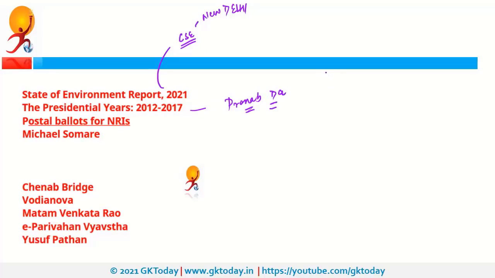Next is postal ballot for NRI. NRI are non-resident Indians. So recently Election Commission announced the elections in 5 states. That means schedule was announced. So these 5 states are Assam, Puducherry, actually this is Union Territory, Kerala, West Bengal and Tamil Nadu. So recently schedule was announced for these 4 states and 1 union territory. And recently Election Commission announced that for these elections NRIs will not have any postal ballot facility.